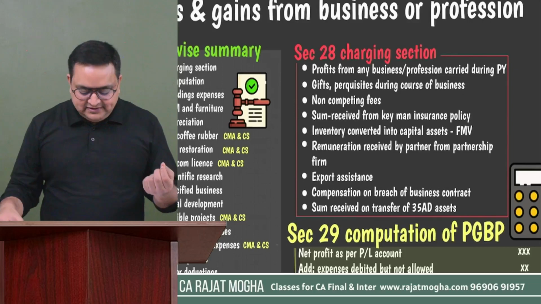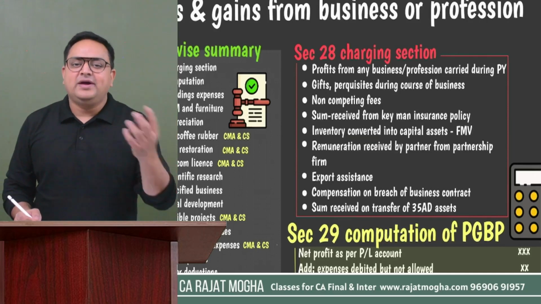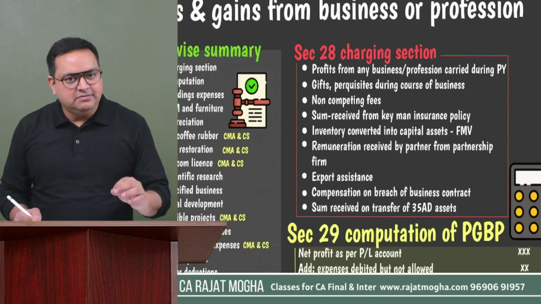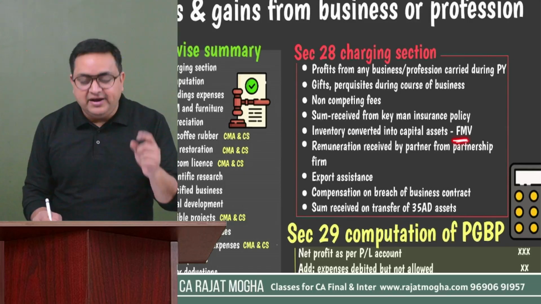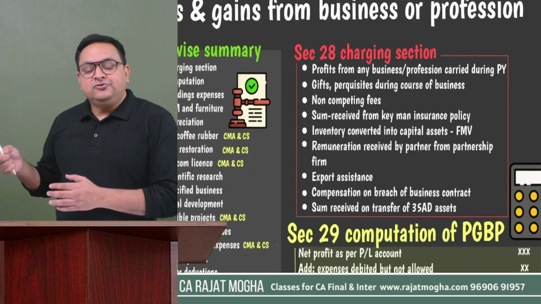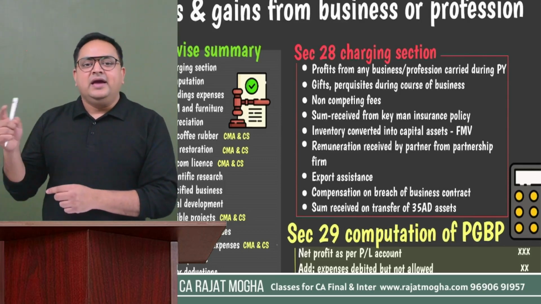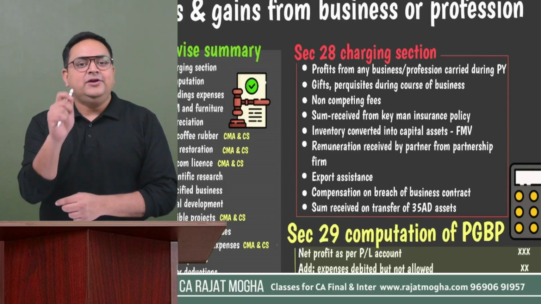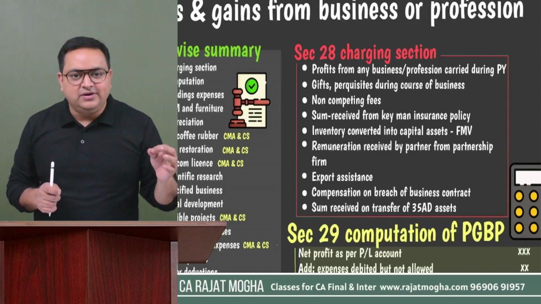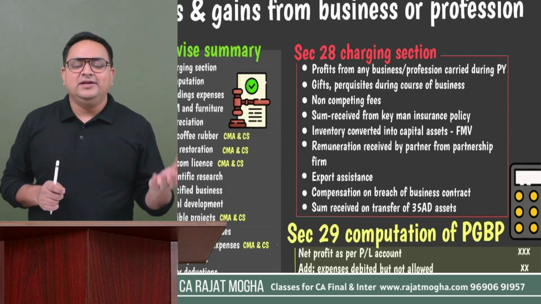So let us understand this particular point, inventory converted into a capital asset. Whenever you convert your stock into a capital asset, at the time of conversion itself we are going to tax you. We will make it PGBP income. So whatever is the fair market value of that stock on the date of conversion, that would be your PGBP income, right? In capital gains, what we used to do has a little difference. First of all, we are converting a capital asset into stock in trade, and whenever this conversion happens in that year, we don't tax you. We defer that in capital gains, unless and until that stock is actually sold, right? But in PGBP, whenever you are converting stock into a capital asset.